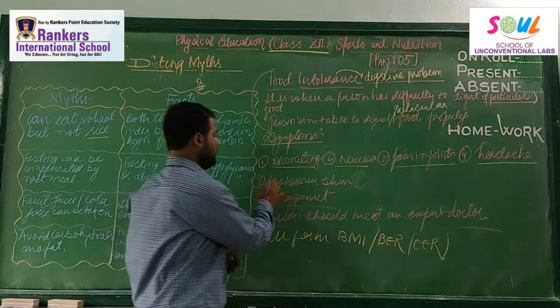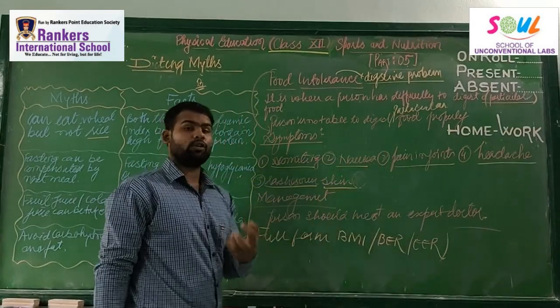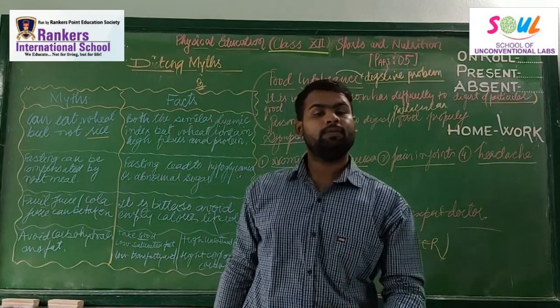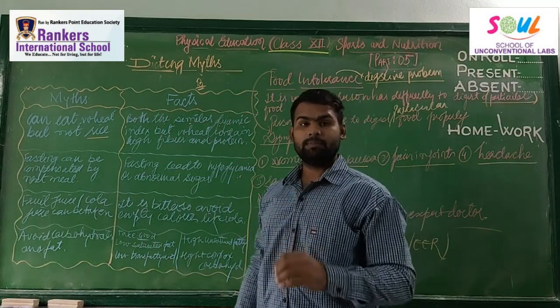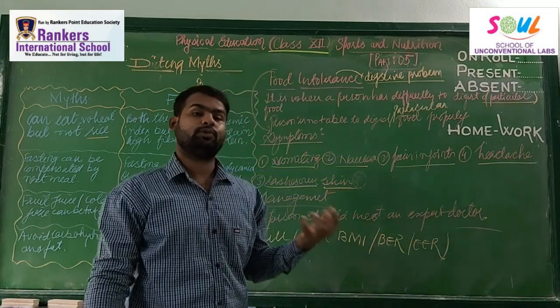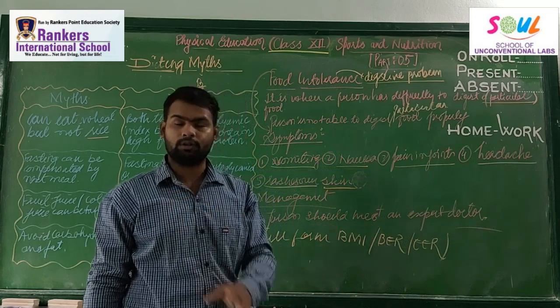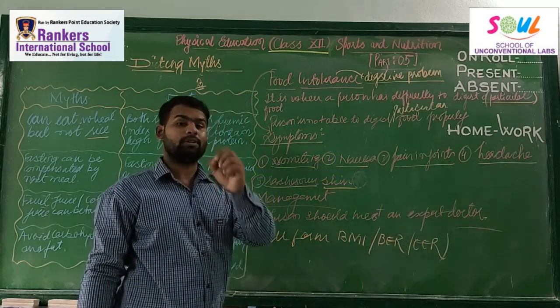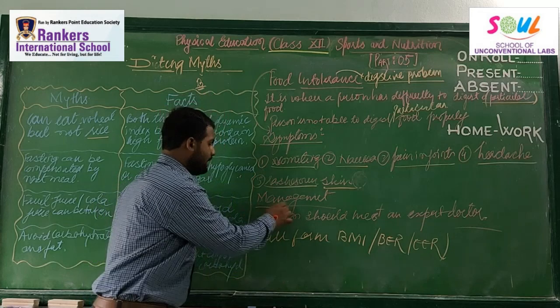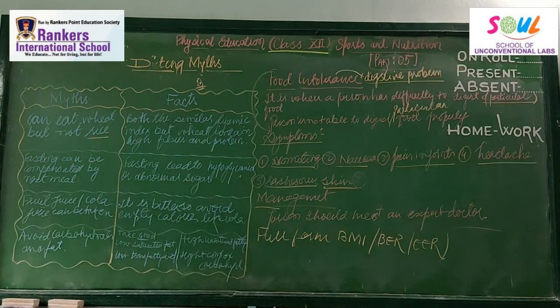Headache, vomiting, nausea, pain in joints, and rashes over the skin are major issues. Due to the allergy, there will be a lot of rashes on the skin. It may be a severe one, it may be a simpler one. There are different kinds of rashes. There is itching, and a lot of problems even sitting at a particular place. And what is the management of it? A person should visit an expert doctor to know the exact reason for that.